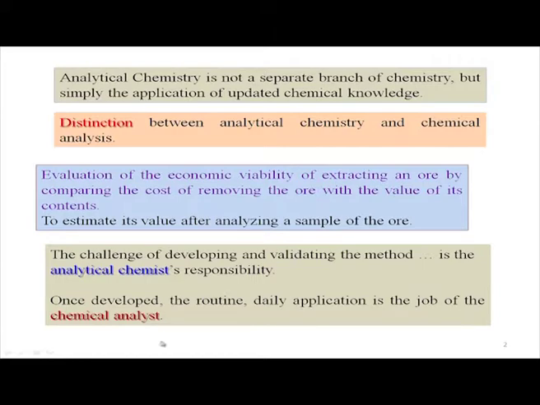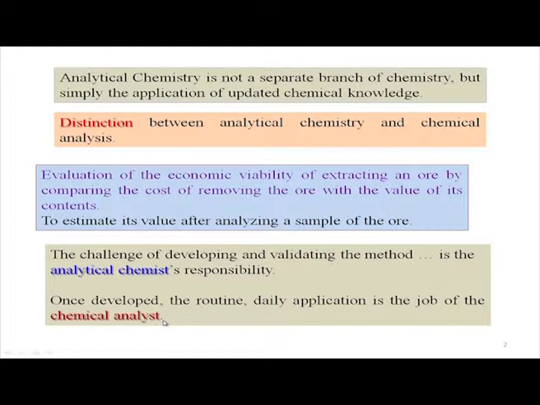Both these two things are directly related, and occasionally we will be utilizing these two terms: the methods we will be using for chemical analysis, and, from an analytical chemistry perspective, how important it is for this methodology to be developed. When an unknown problem comes to us, how do we identify it? Suppose we want to identify a contaminated water sample which has arsenic in it. The person dealing with the pollution of that water sample will be interested to know the amount of arsenic present in it. But how is it discovered?